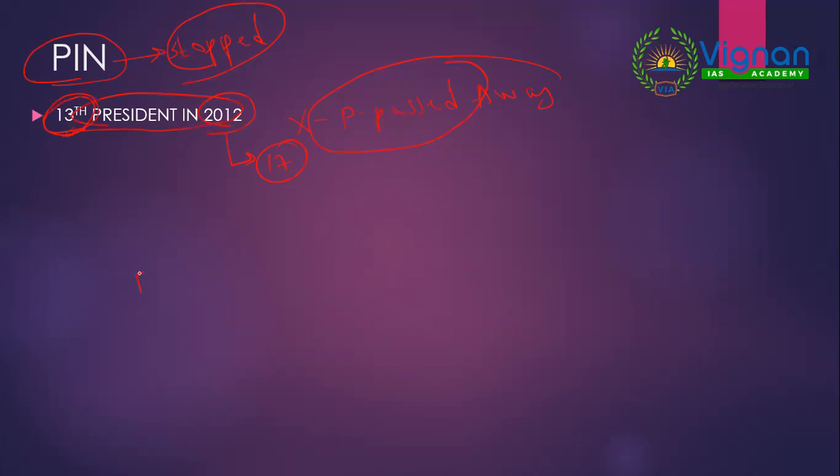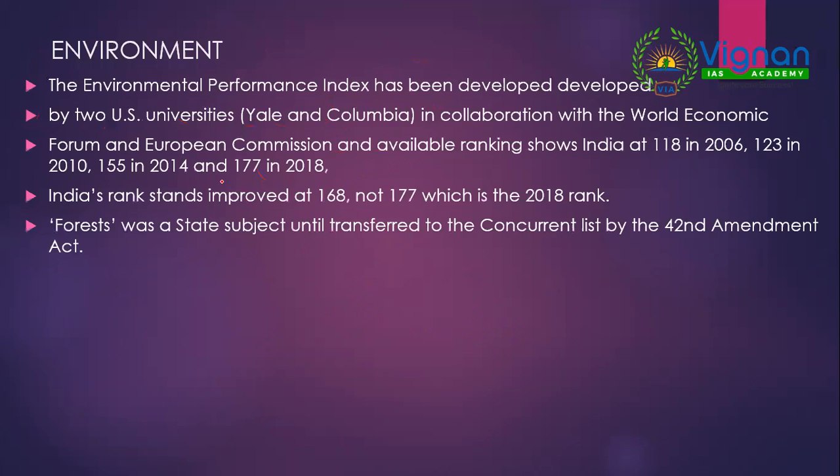So we are done with economy. Geography I've done, economy I've done. Now we'll see environment. Okay, coming to environment, there is this important index discussed in today's newspaper, the Environmental Performance Index. This Environmental Performance Index is developed by two US universities, Yale University and Columbia University, in collaboration with the World Economic Forum and European Commission. So this was asked previously at least 3 times in the last 15 years.